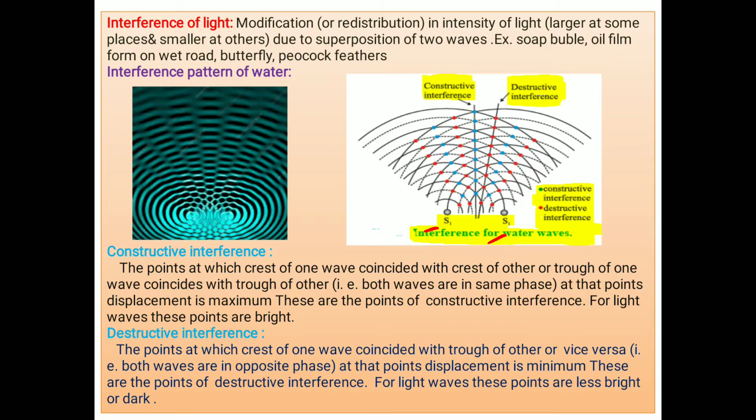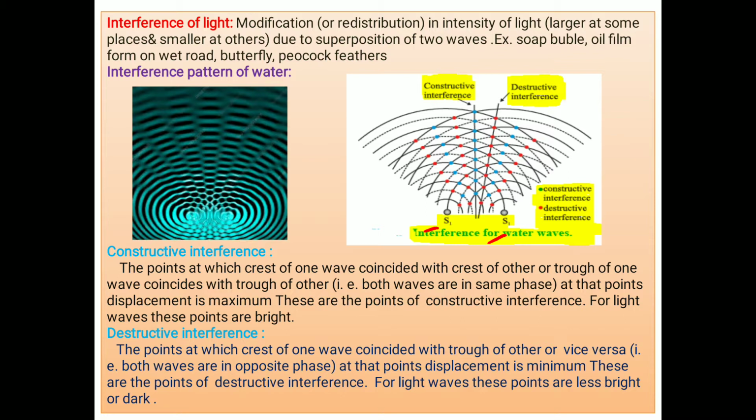Identical means their amplitude and wavelengths are the same, and they emit waves of the same wavelength and same amplitude. In the figure, crests are shown by continuous lines. There are some continuous lines and some dotted lines produced by S1 and S2. The continuous lines we consider as crests, and dotted lines as troughs.